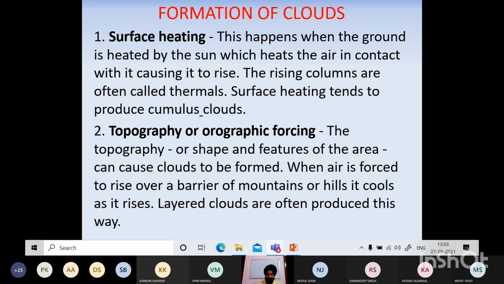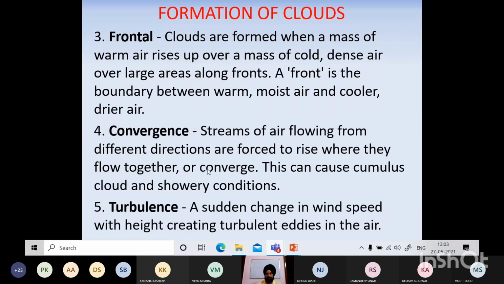Third is frontal. This is briefly covered, we will look at it a little more later. Clouds are formed when a mass of warm air rises over a mass of cold air. So frontal formation of clouds is also due to the fronts. Convergence: streams of air flowing from different directions are forced to rise. So basically, if you see, in all of them what is happening is rising of the air, which is the main cause of formation of clouds.